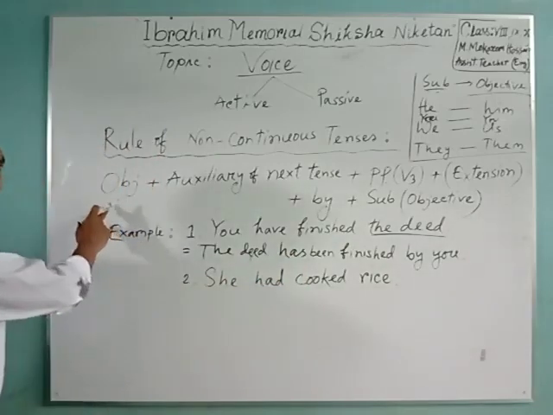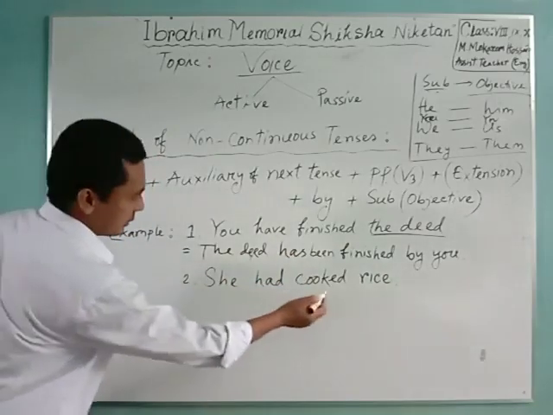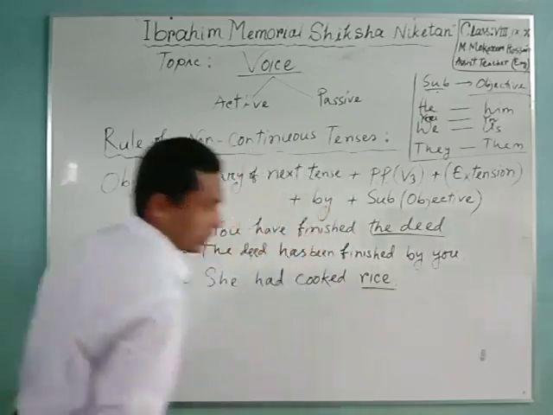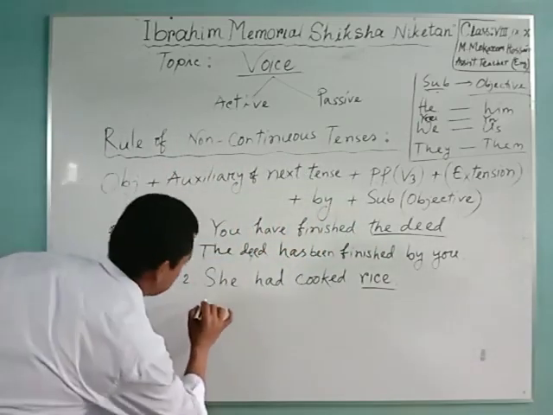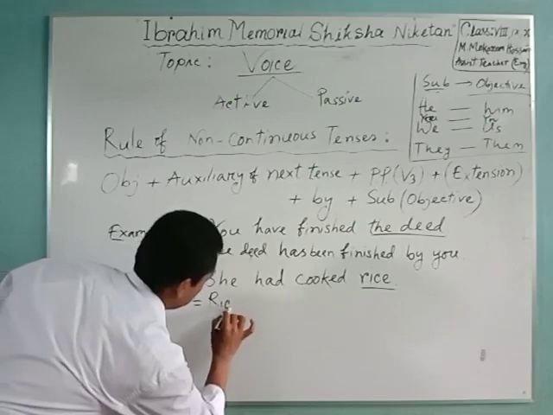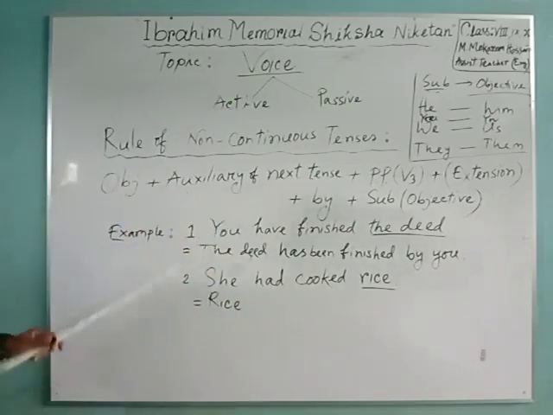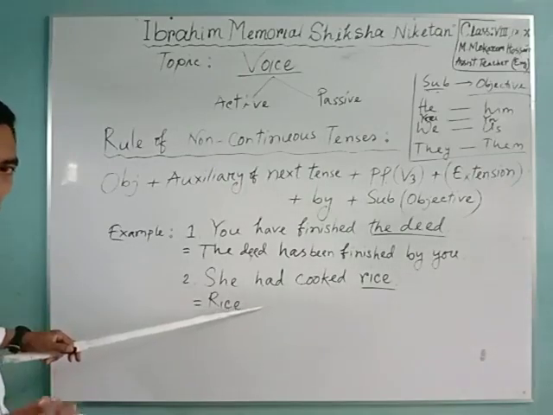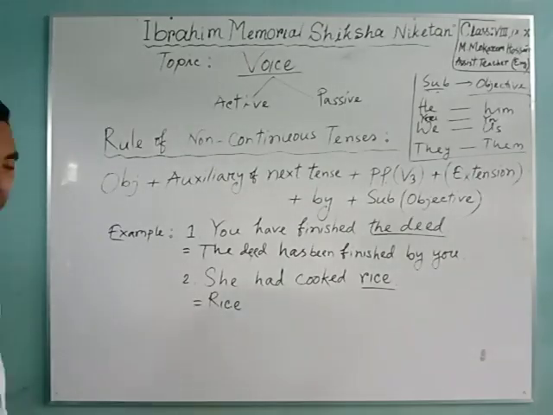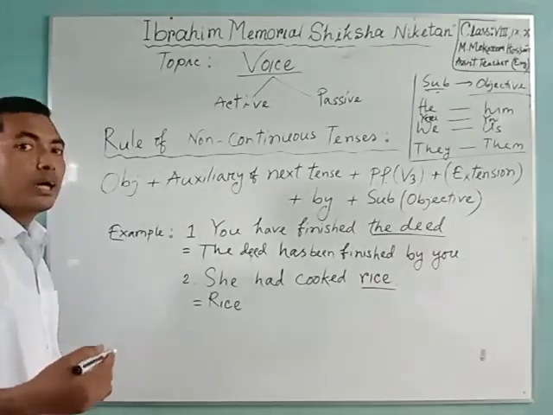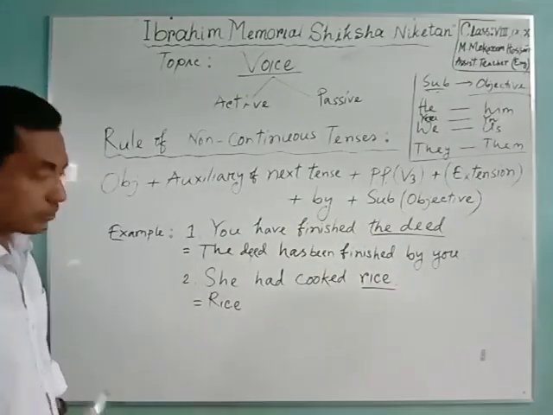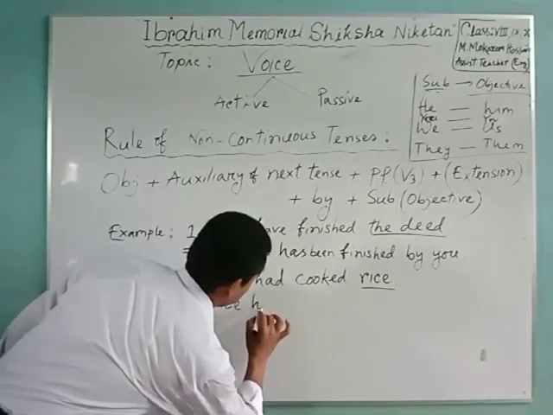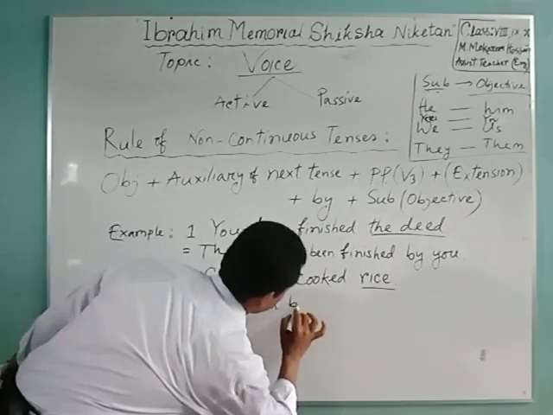At first you have to take the object. Which is the object? Rice. Here rice is the object. Then auxiliary, the auxiliary of next tense. Since it is an example of past perfect tense, we have to take the auxiliary of past perfect continuous tense, that is had been. Had been is the auxiliary verb of past perfect continuous.